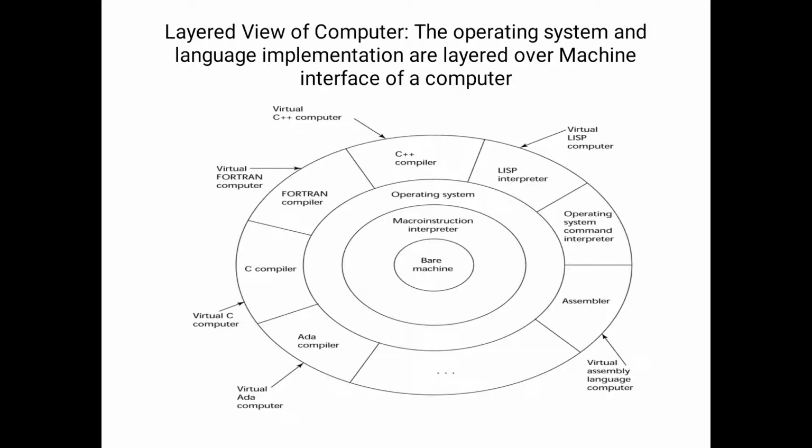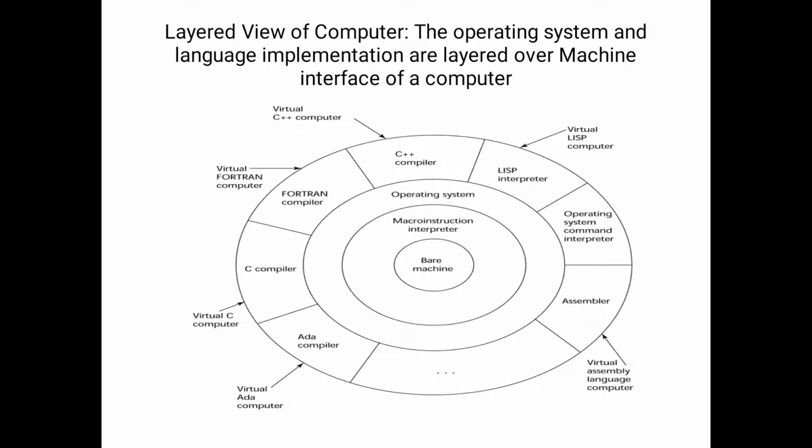Before the operating system, what are the layers? The first one is the C++ compiler, and the virtual LISP computer is the LISP interpreter. The third one is the operating system command interpreter, the fourth one is the assembler, and the fifth one is the virtual ADA computer, meaning the ADA compiler. The virtual C computer is the C compiler. The virtual Fortran computer is the Fortran compiler. The C compiler compiles the instructions.